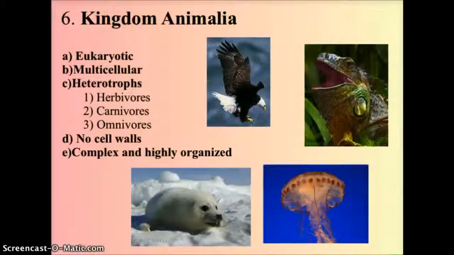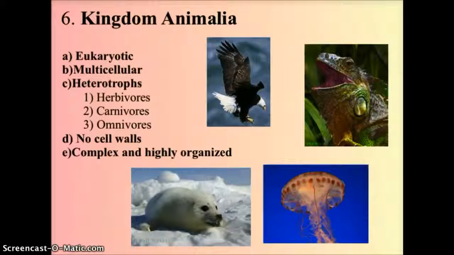And then the last kingdom is the kingdom Animalia: eukaryotic, meaning they have an organized nucleus, multicellular, more than one cell to their makeup, heterotrophs, and as heterotrophs they can be herbivores, feeding on plants, carnivores, feeding on the muscle tissue of other organisms, or omnivores, meaning they can eat both plants and other animals. They have no cell walls, and they are the most complex and highly organized of the living organisms.